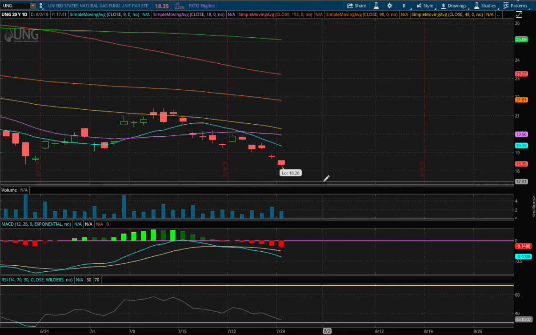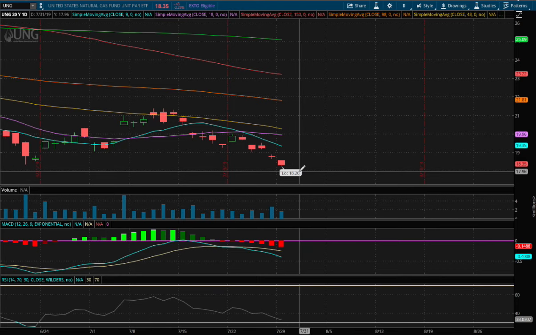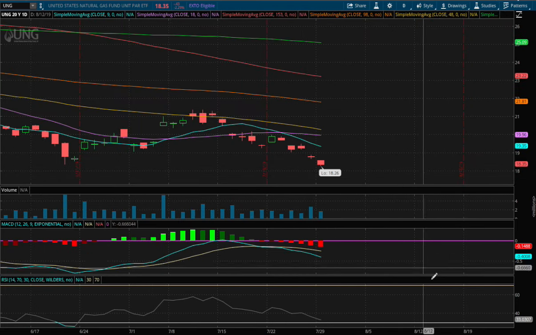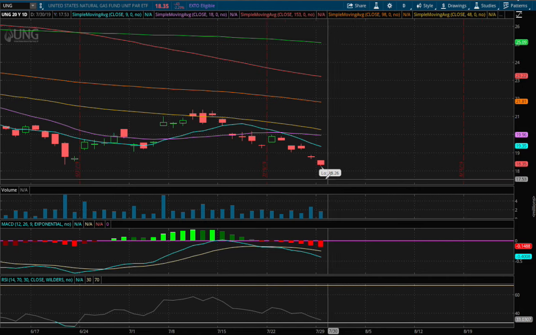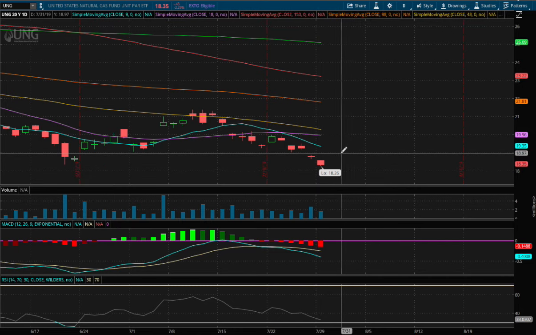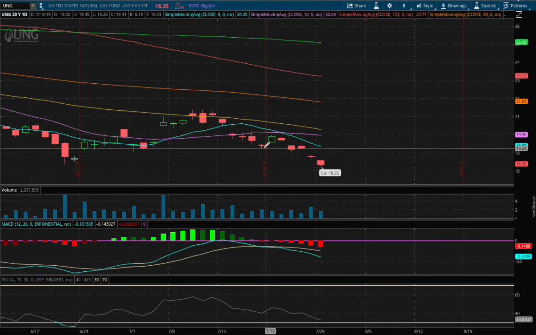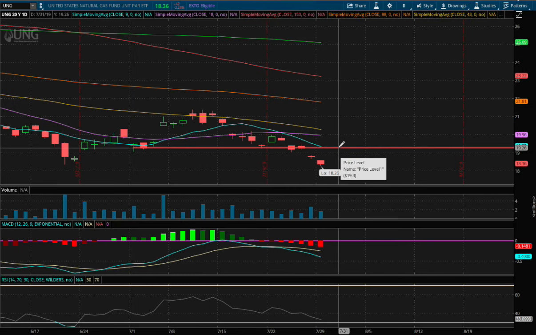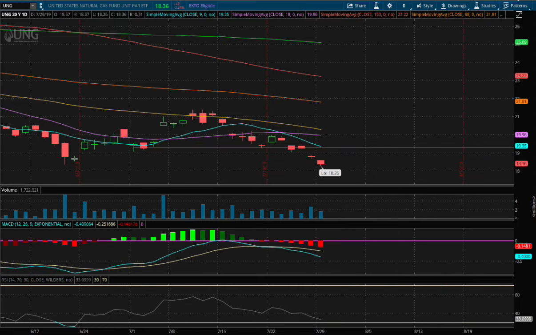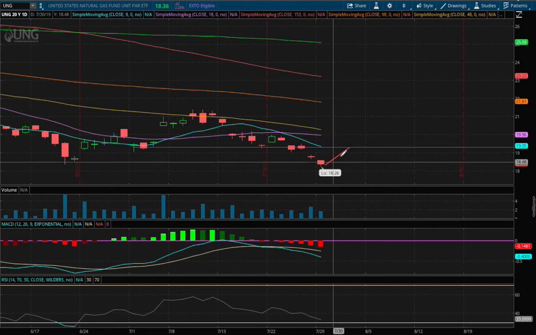So as for support and resistance, there's not much direction I could point to because this is at all-time lows. But as for resistance, if this were to reverse and head on higher, the first resistance will be the 9-day moving average. The reason why? We found support right here and support right here. And when in a downtrend, past support acts as resistance. So that is our first immediate resistance at the price of $19.26. So if we were to reverse and head on higher, that price movement is roughly around 5.3%.